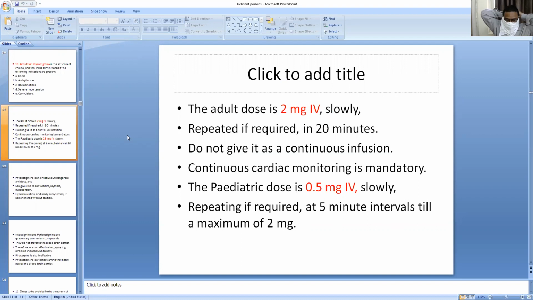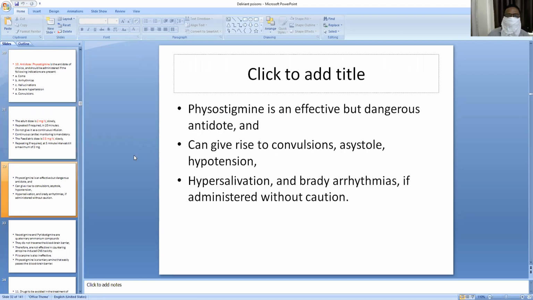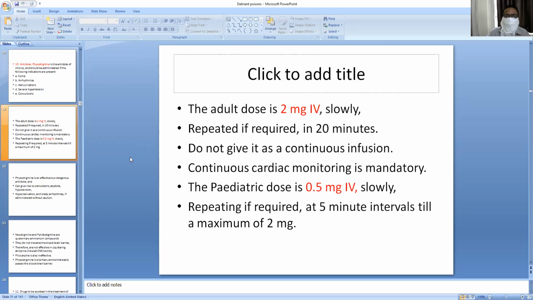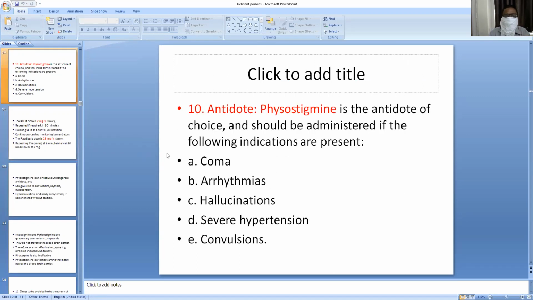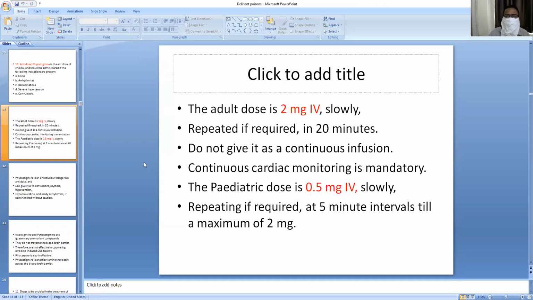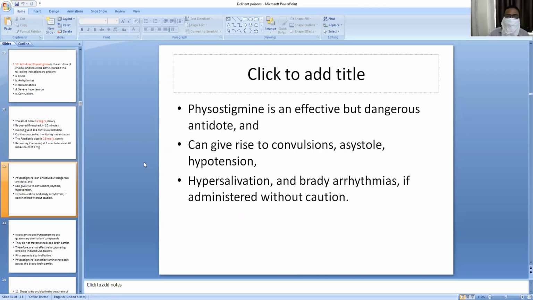The pediatric dose is 0.5 mg IV, slowly. If required, it should be repeated. Physostigmine is an effective antidote, but when you treat the patient with physostigmine, you should observe that the patient is in coma or cardiac arrhythmias, severe hypertension and convulsions. In those situations only, you have to treat with antidote physostigmine, because it is very effective but dangerous.